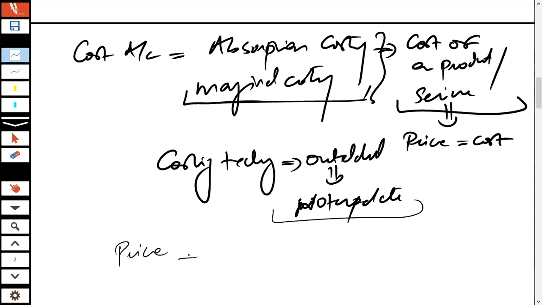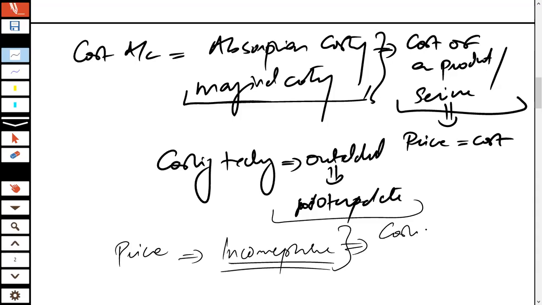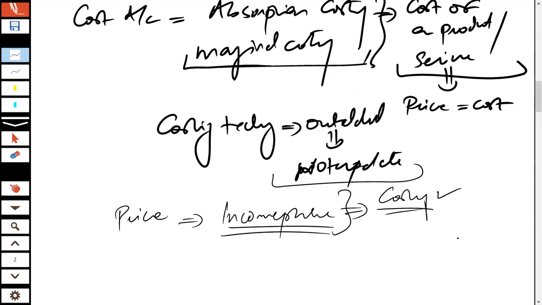And if the cost is incorrect, the price would be incorrect, so ultimately you would become uncompetitive in the market. So for you to remain competitive in the market, it's important that your costing should be good.